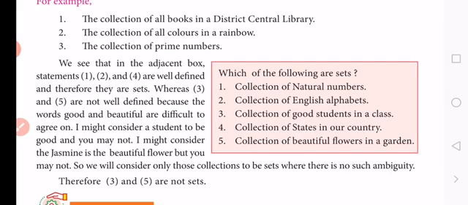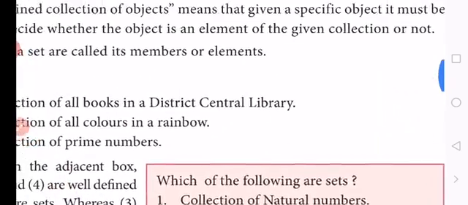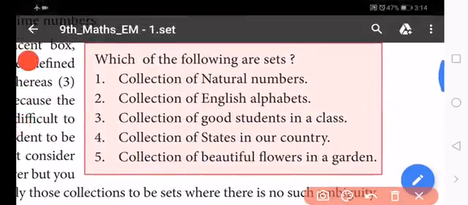The collection of all books in a district central library, the collection of all colors in a rainbow, the collection of prime numbers, the collection of natural numbers, the collection of English alphabet, the collection of vowels, the collection of flowers. There are so many objects we studied in the previous classes. Look at the box. There are 5 examples given. Which one is a set and which one is not a set?